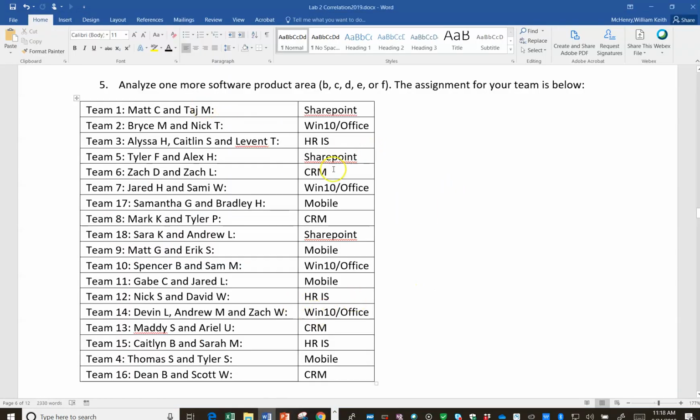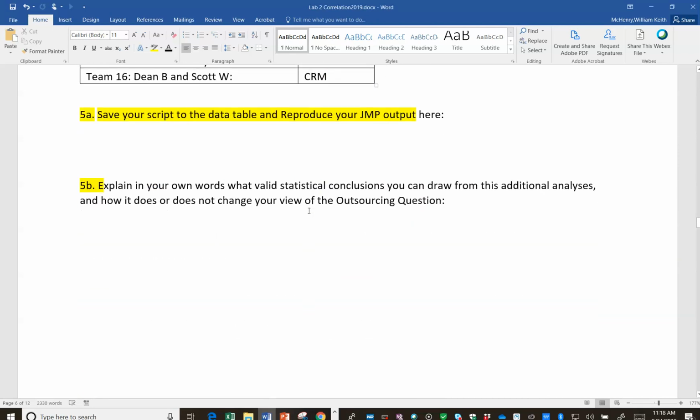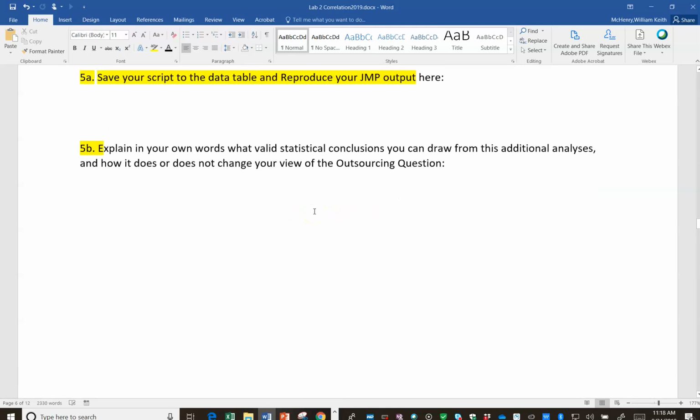In other words, this was question 5. And say that we would reject the null hypothesis for those 3 instances, and we would say that it does not change our view of the outsourcing question.